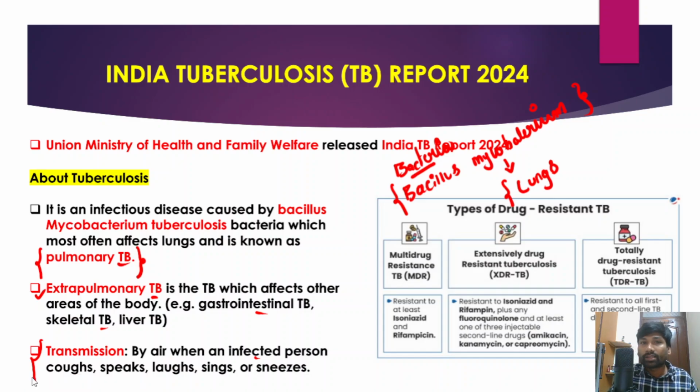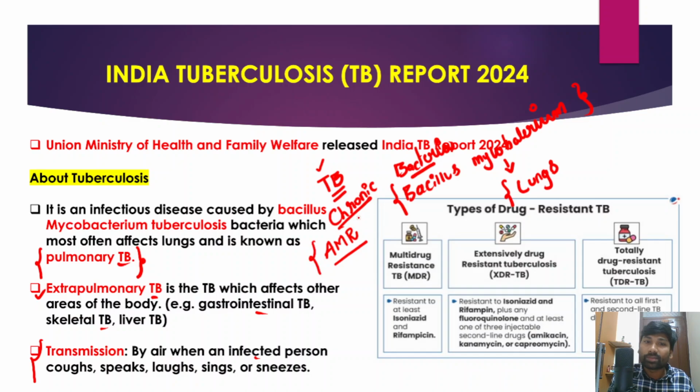And with respect to tuberculosis, as I have told you, it is a chronic disease or a long-term disease. Since it is a chronic disease, you need to use medicines for longer periods of time. Therefore there is a very high probability that this TB bacteria would develop antimicrobial resistance. I have already explained what antimicrobial resistance is.